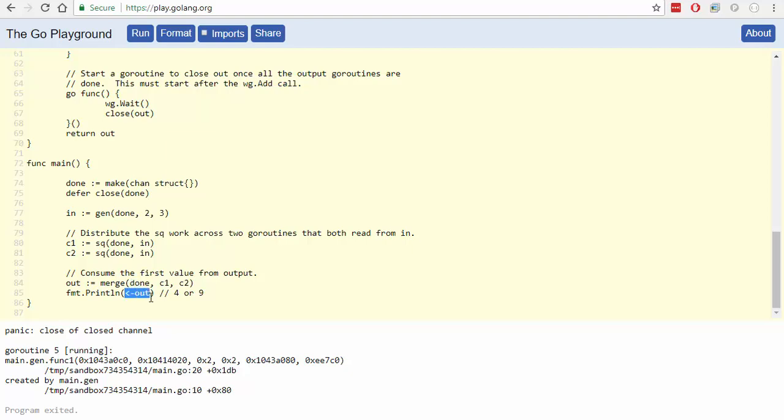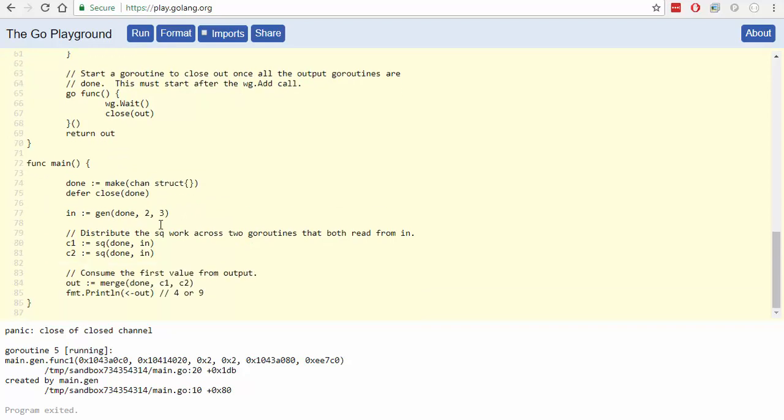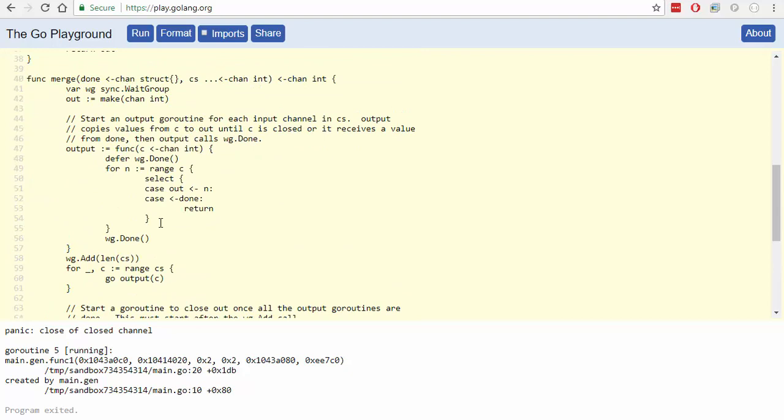So in this case, we grab one value, and then the close happens, which will notify merge. So merge, which was waiting for this other one to come through, gets this, and it returns, and the wait group is, oh wait, no, maybe I'll get this done twice.